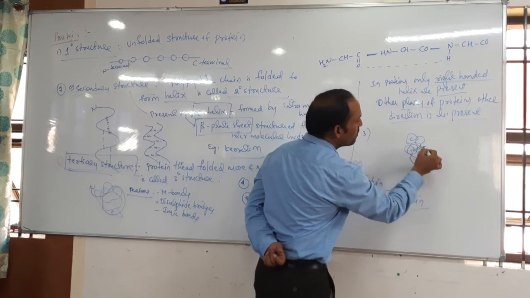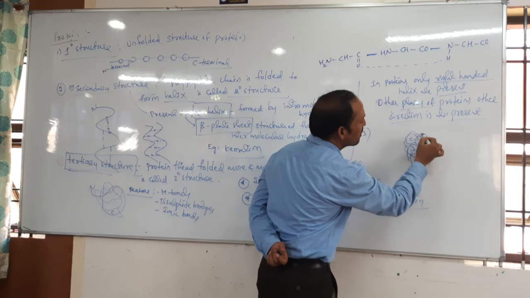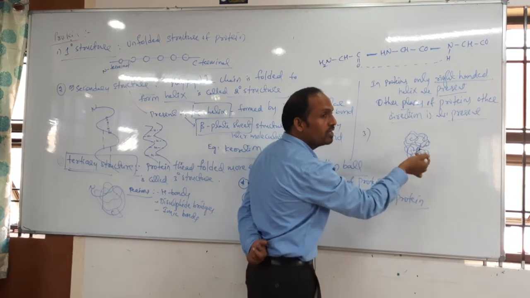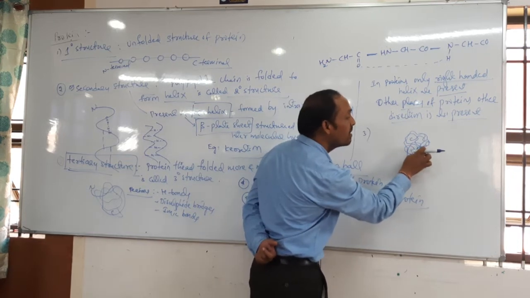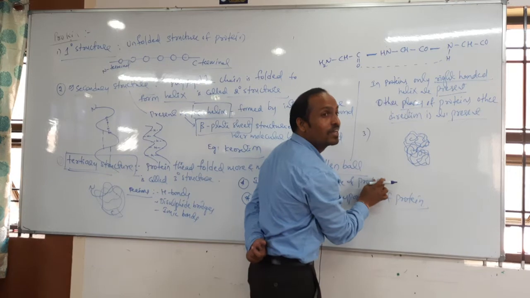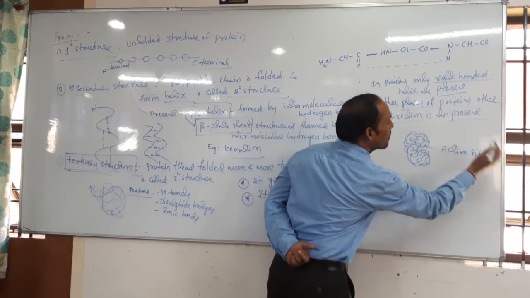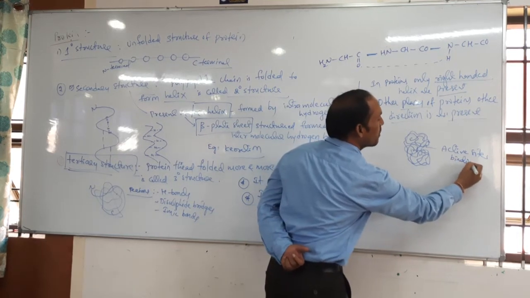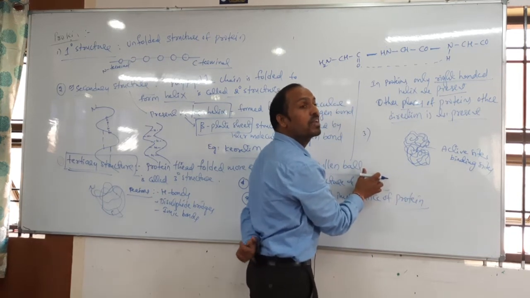In the tertiary structure, you are observing that the protein is showing more coiling. Because of the more coiling it looks like a woolen ball and they leave small crevices. These crevices we call active sites, or they are also called binding sites. These binding sites are specific for every enzyme.